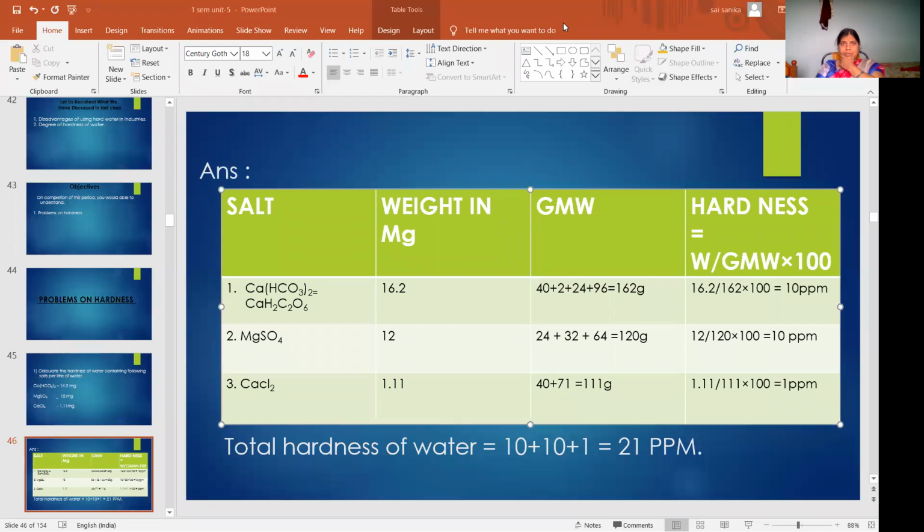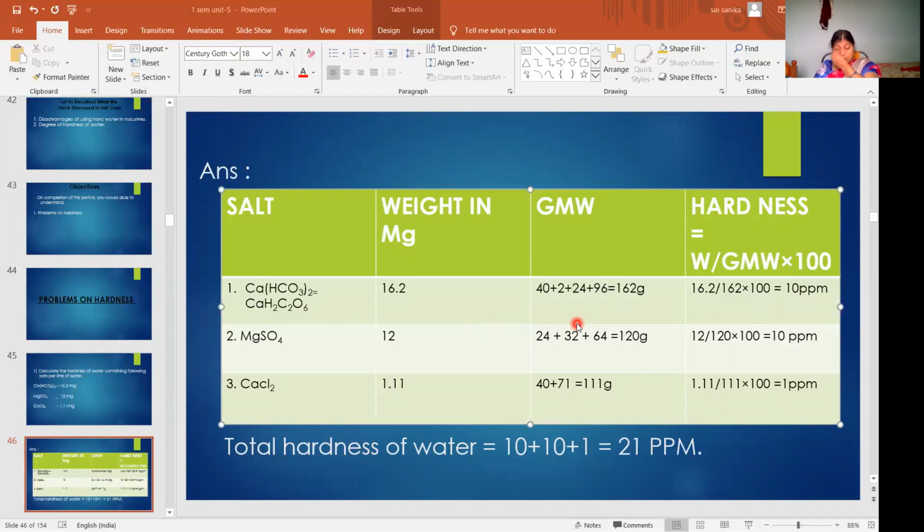Then come to the magnesium sulfate. Magnesium 24 plus sulfur 32 plus oxygen 16 fours are 64, so 120. And calcium chloride: calcium 40 plus chlorine 35.5 into 2, that is 71, so 111. Then 40 plus H2 is 2, plus C2 12 twos are 24, 16 sixes are 96. Like that you got the molecular weights of all the three salts.